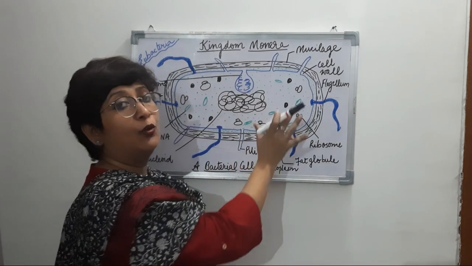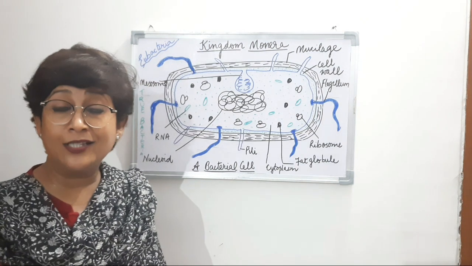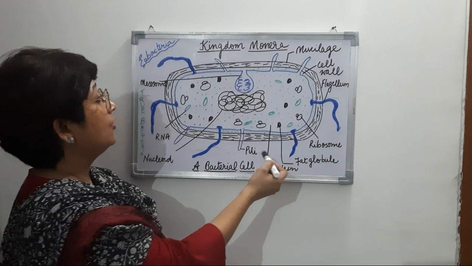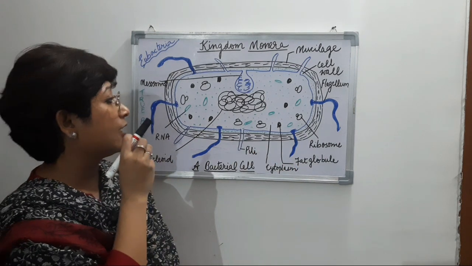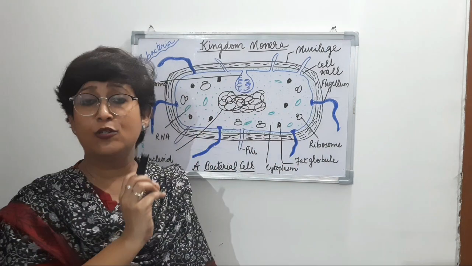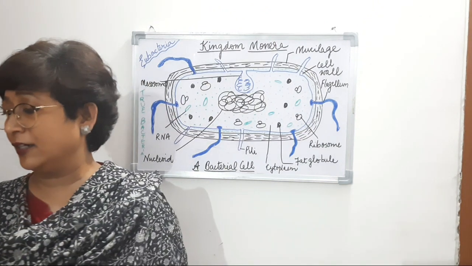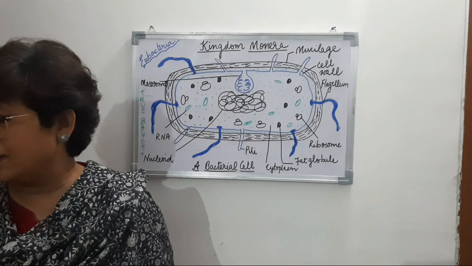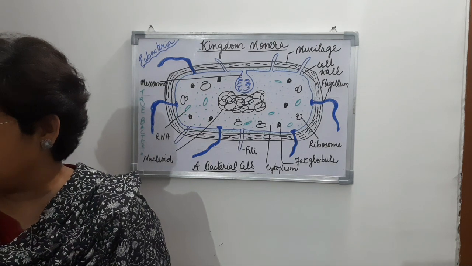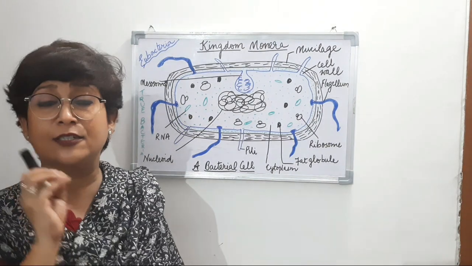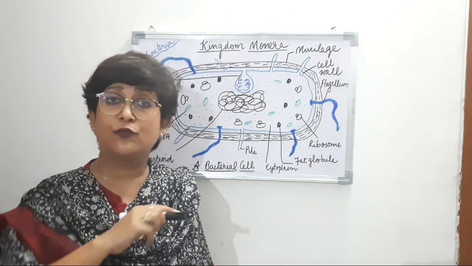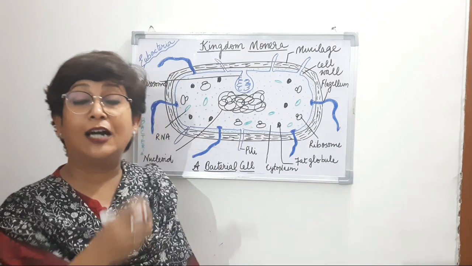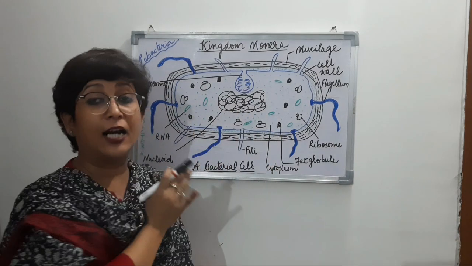It is granular, right? Granular means there are many granules of, you will see, fat, lipids, right? Then you will find there are granules all inlaid. There are granules of phosphorus, there are granules of sulfur, there are iron granules that are found, right? And then apart from these, you will find fatty acids, lipids, etc. And various vacuoles. You will find many gas vacuoles also inside, right? So that is the content of the cytoplasm.